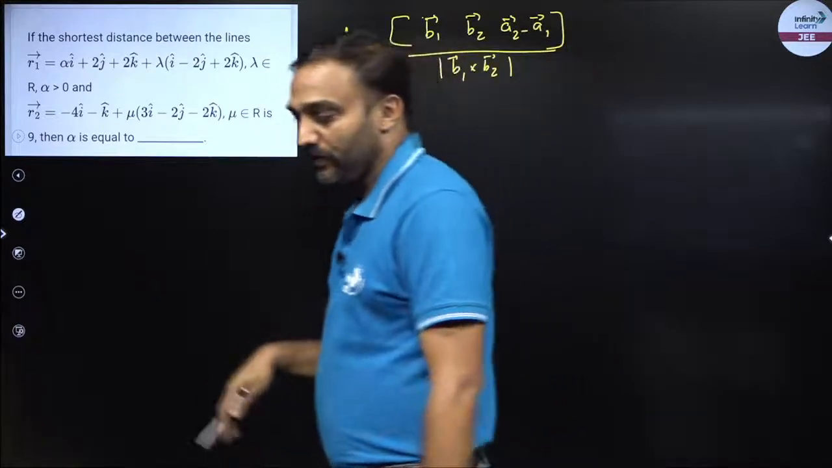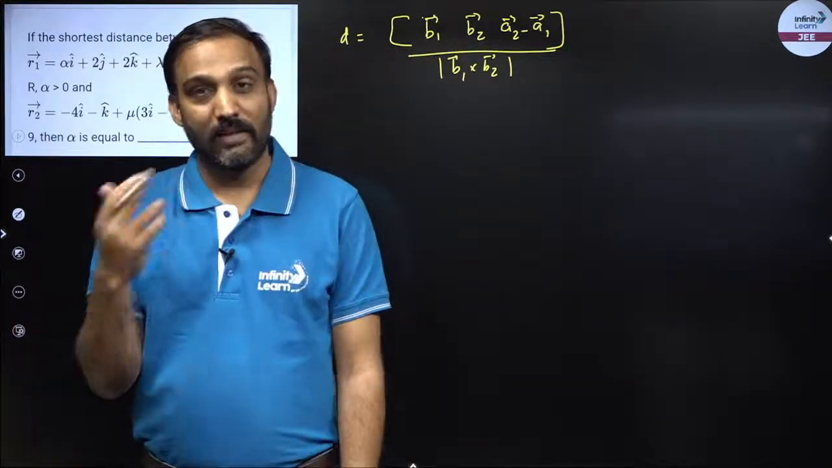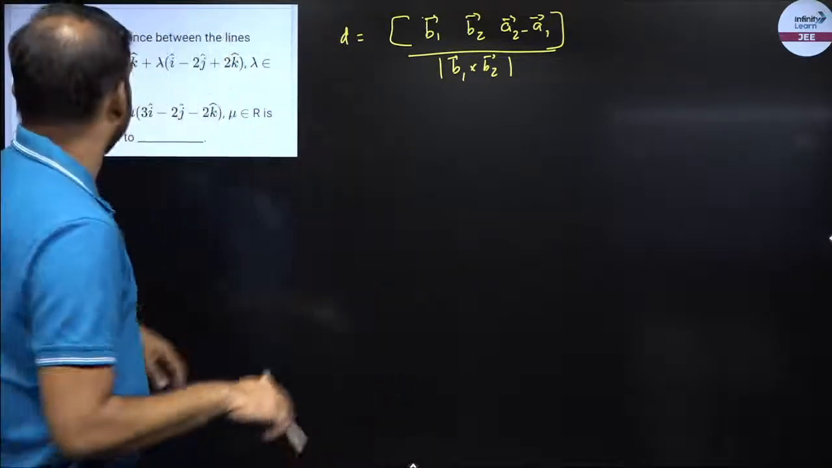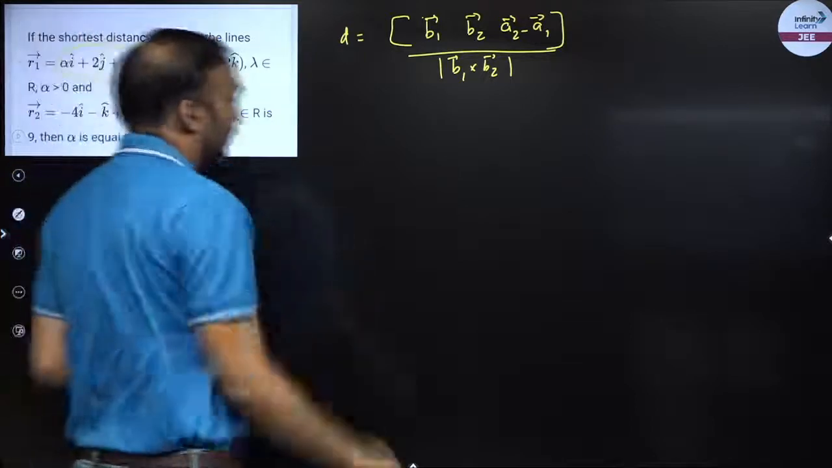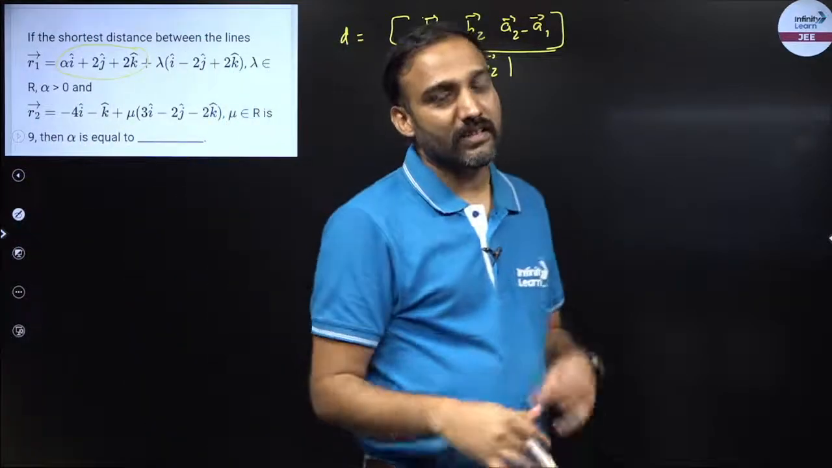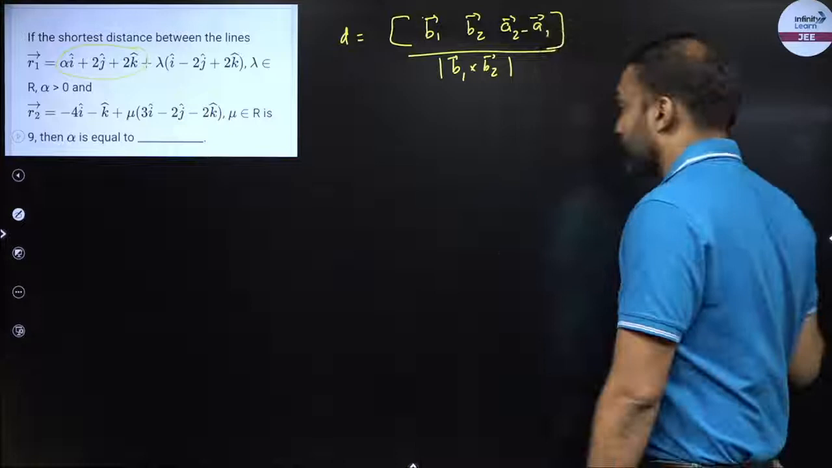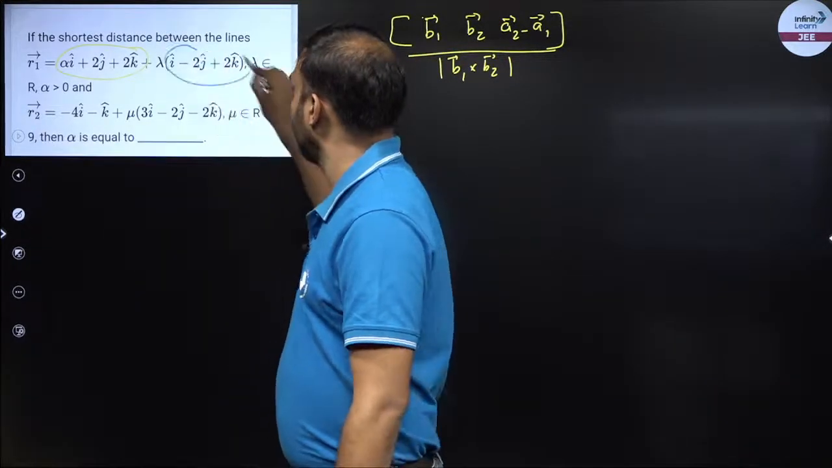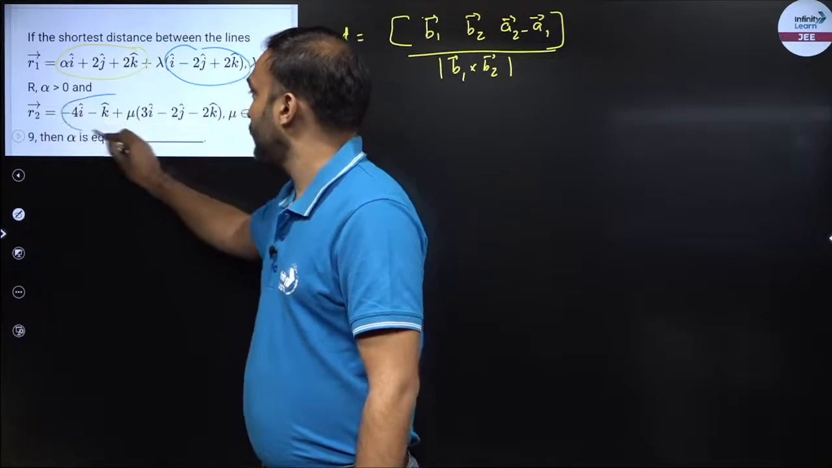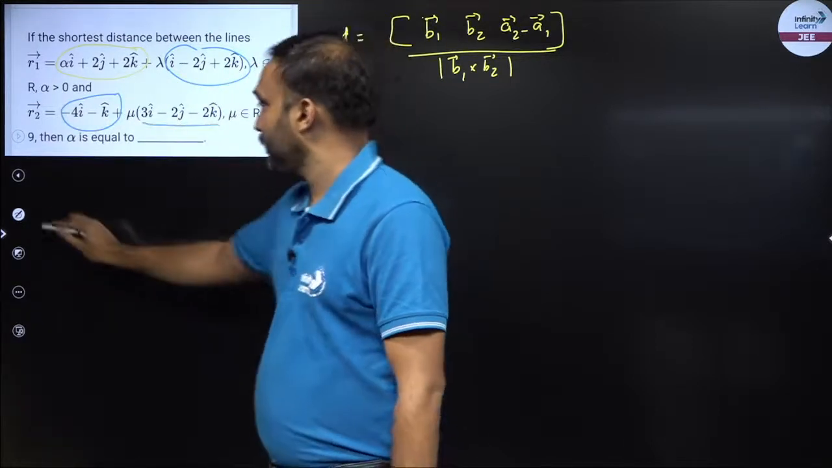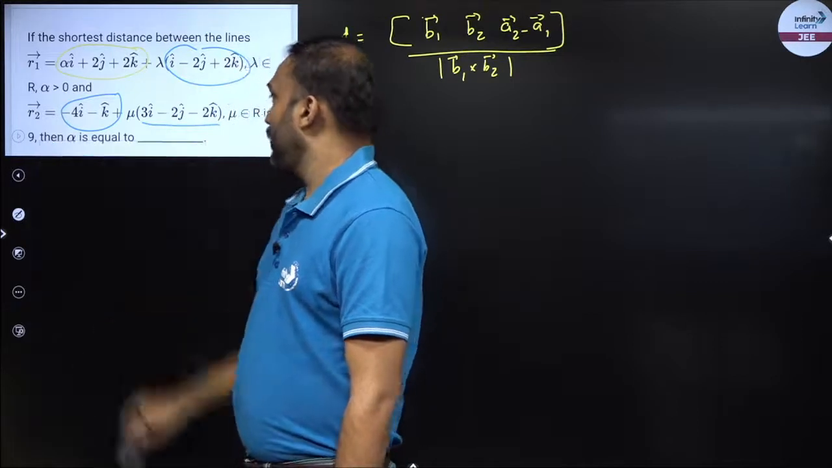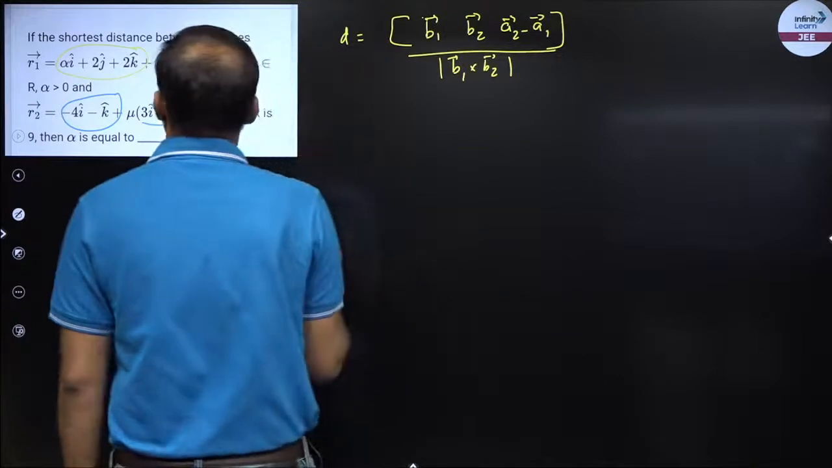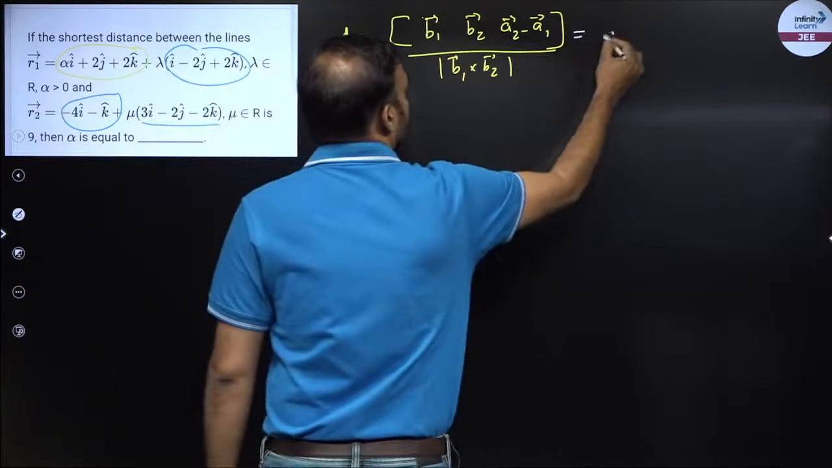Now I have the equation of the line given in the vector form, so I will convert each one of them into the Cartesian form. In the Cartesian form, the first one basically is your fixed point, and the vector written after the lambda is your direction. So this is my direction, this is my fixed point, this is my fixed point, this is my direction. So we have to find the value of alpha. Now the distance is given as 9.